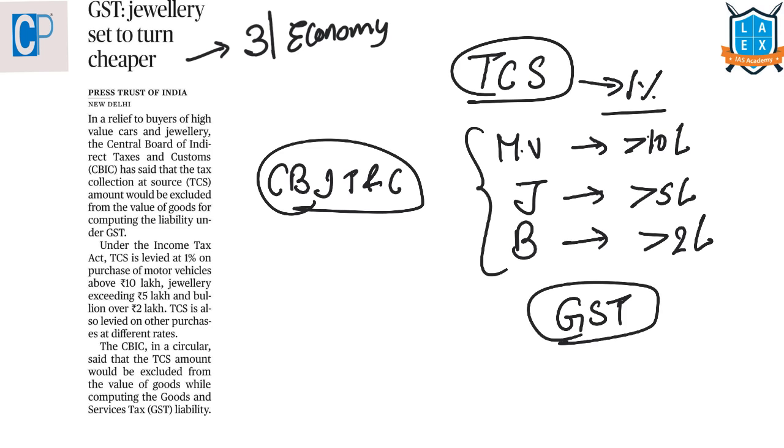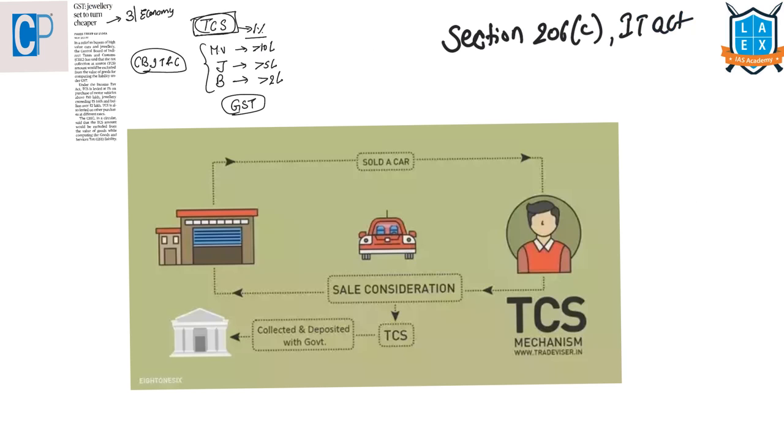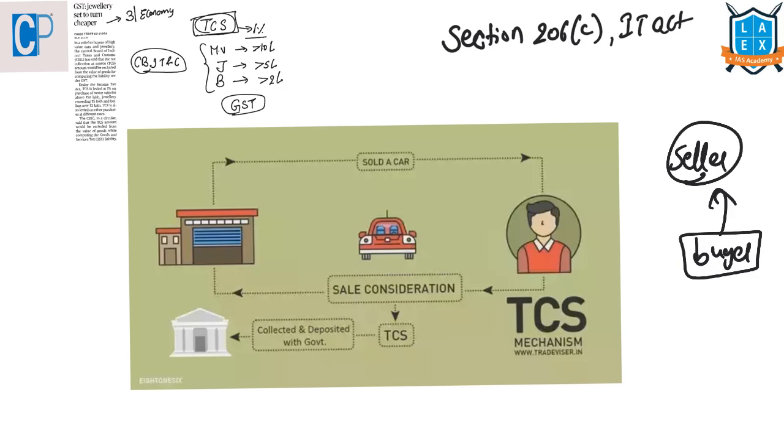First of all, what is meant by tax collected at source? Tax collected at source is the tax payable by a seller, which he collects from the buyer at the time of sale. Section 206C of the Income Tax Act governs the goods on which the seller has to collect tax from the purchasers. This section talks about this tax collection at source.